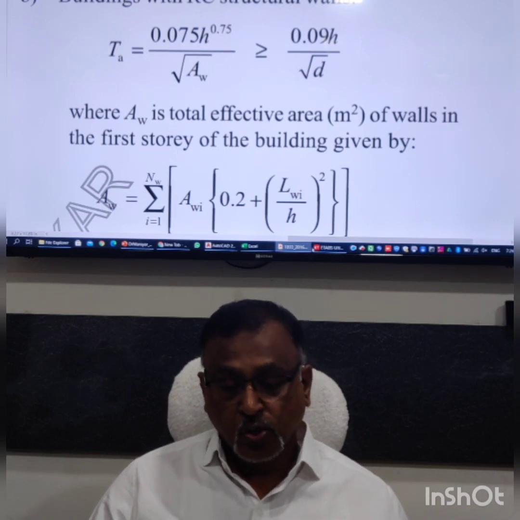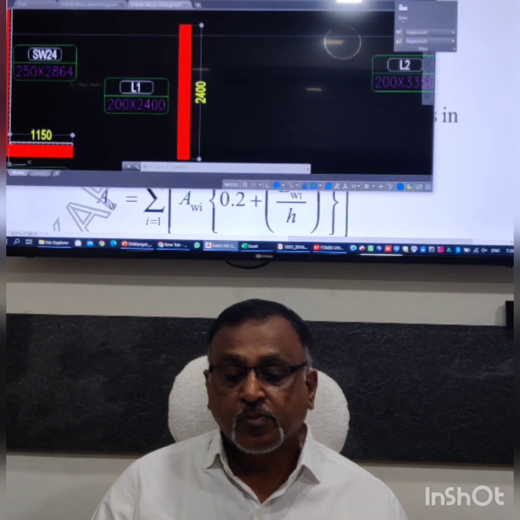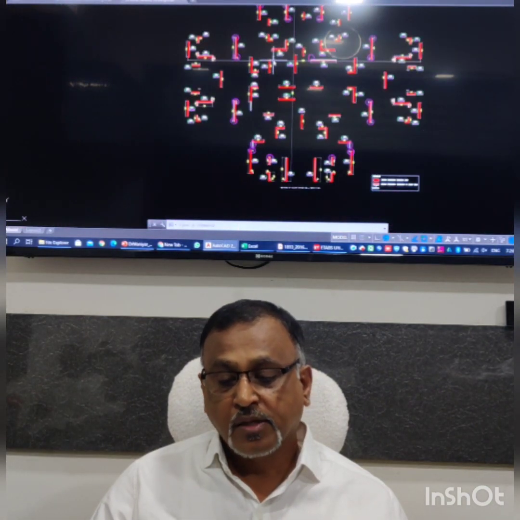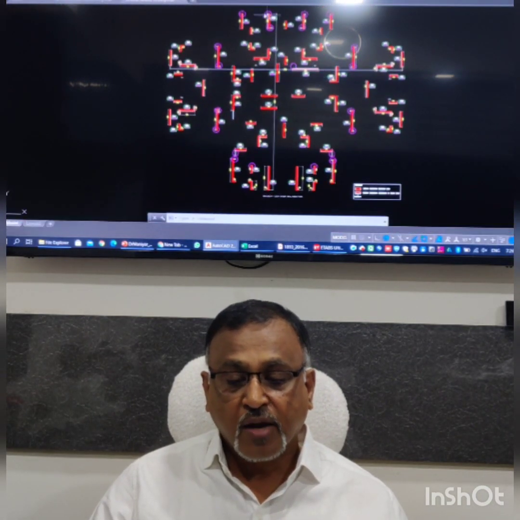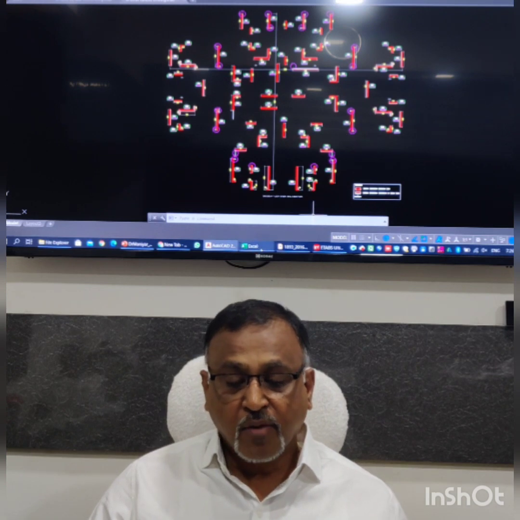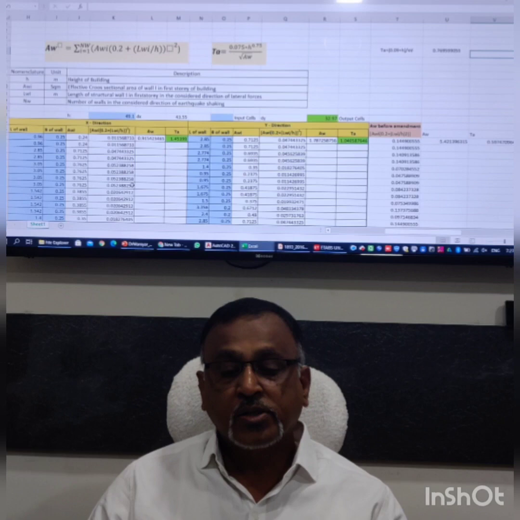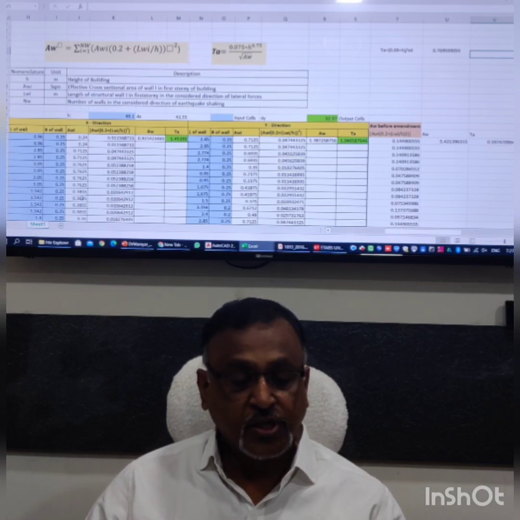So let us look at the plan, a simple plan I will show you. In this plan you can see the building. There are a number of walls in the Y direction, and a number of walls in the X direction. One more Excel sheet is prepared for the same, so let us look at this Excel sheet.